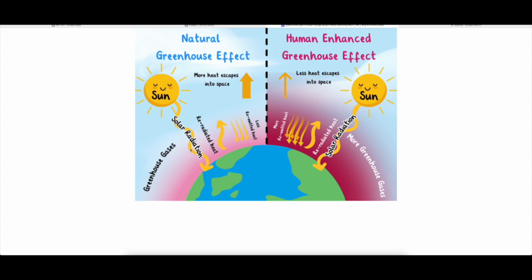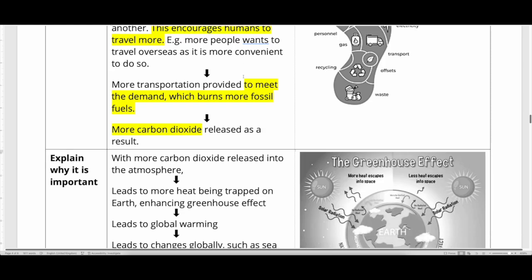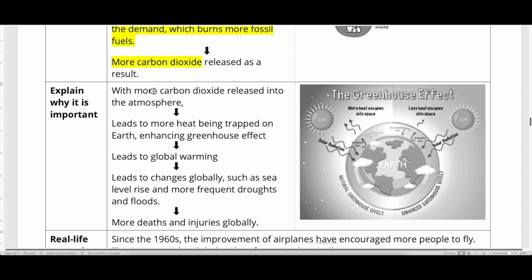But the problem is that because of our burning of fossil fuels, right, like oil and fuel, there are more greenhouse gases now to absorb the heat. Okay, so as a result, a lot more heat is trapped in the atmosphere, okay, which then changes climate patterns. Okay, so with more carbon dioxide released in the atmosphere, there's more heat being trapped, enhancing the greenhouse effect. You see the word is enhancing. Enhancing means worsen it, add on. That means there was already a greenhouse effect, all right? But now with more carbon dioxide, it adds on the effect even more, which then leads to global warming.